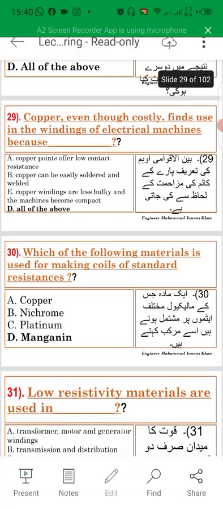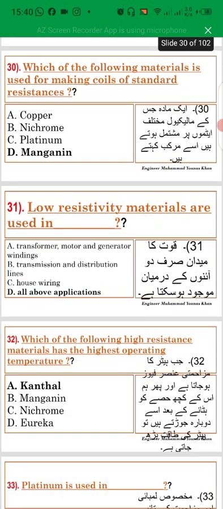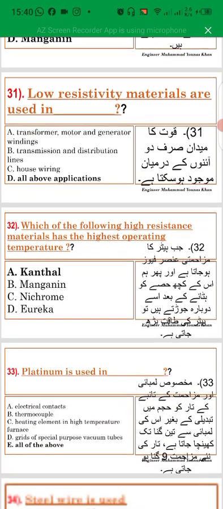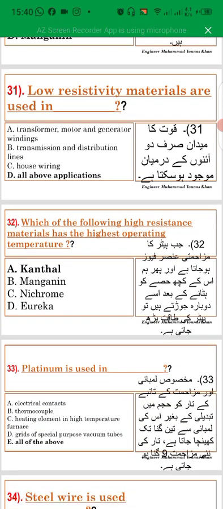Copper, even though costly, is used in the windings of electrical machines because copper joints offer low contact resistance. Copper can be easily soldered and welded. Copper windings are less bulky and the machines become compact. Which of the following material is used for making coils of standard resistance? Manganin. Low resistivity materials are used in transformer, motor and generator winding, transmission and distribution lines, house wiring.